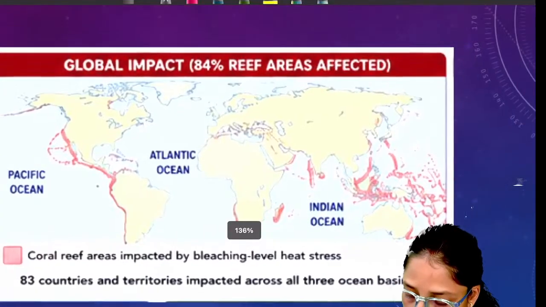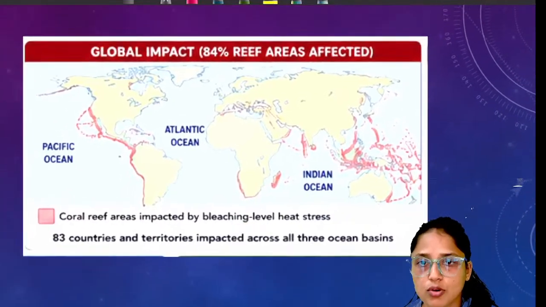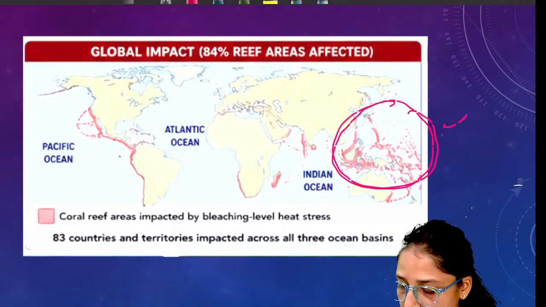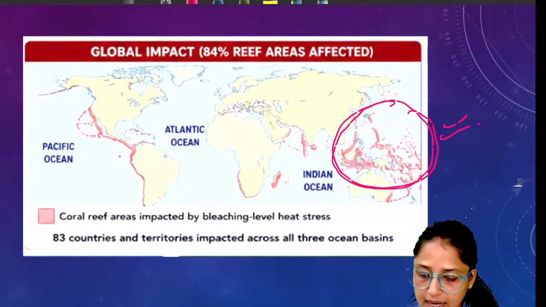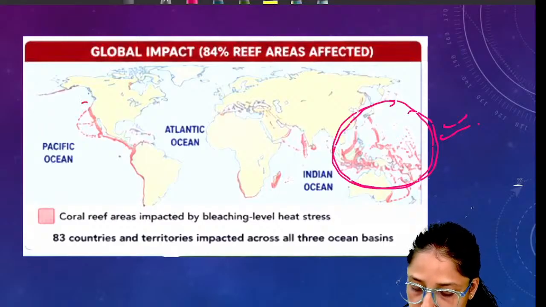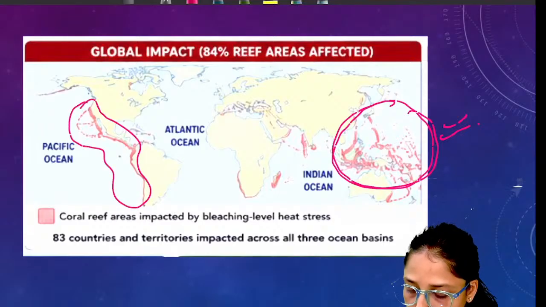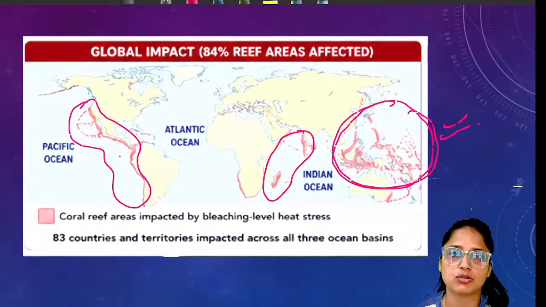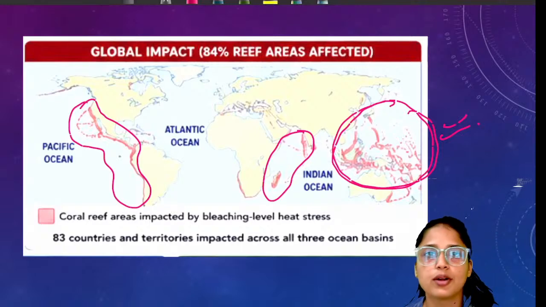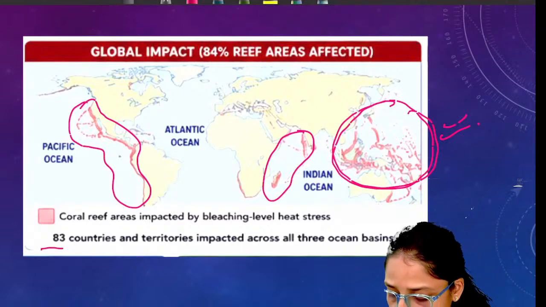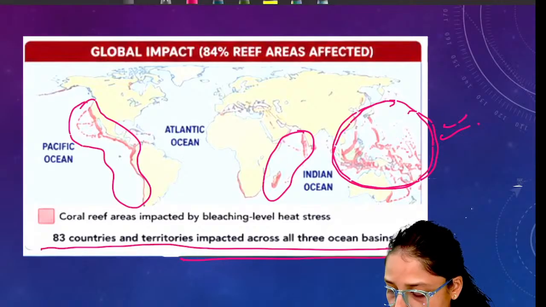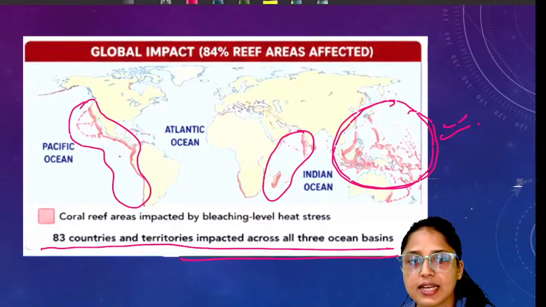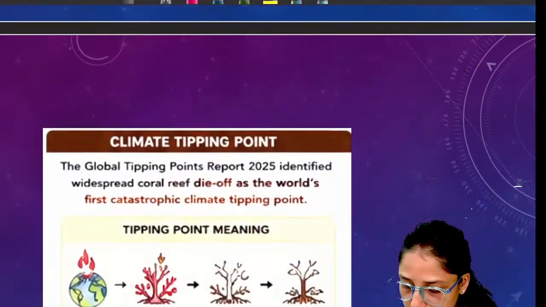If we talk about the presence of corals all over the world, the main corals are present in this Pacific region. This is the main area for corals. If we talk about North America and South America, at the western coast, a lot of corals are present. And in the Indian Ocean, these are the main regions of coral. According to a report, 83 countries as well as territories are impacted across all three ocean basins because of increasing temperature, and coral bleaching happened here.